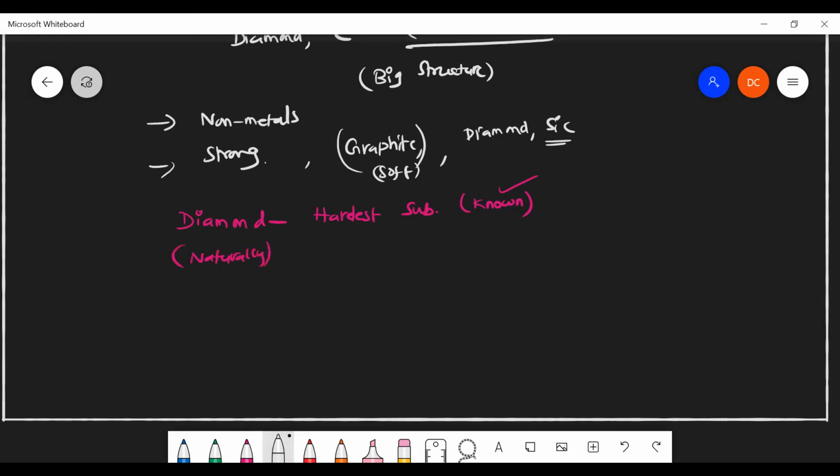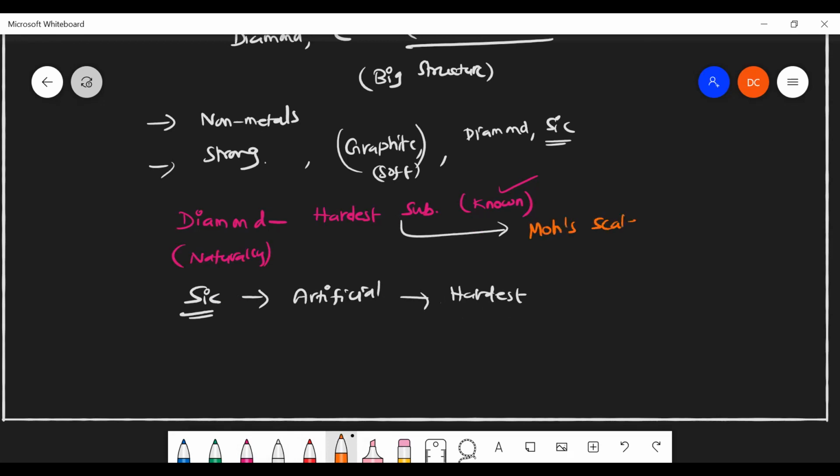But silicon carbide is artificially made, and it is also very hard. For the diamond, hardness is measured by the Mohs scale. The maximum value is 10, so diamond has the value 10.